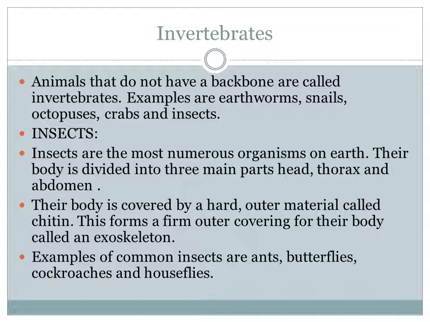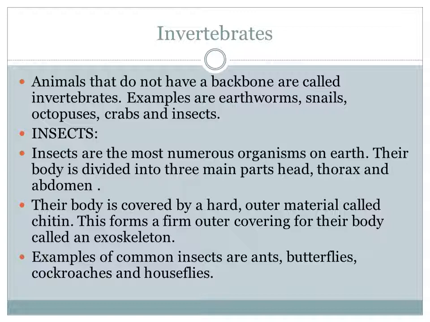Their body is covered by a hard outer material called chitin. If you look at crabs and snails, there is a hard material on their body. It is called chitin. This forms the primary outer covering for their bodies and it is called exoskeleton, because underneath, the body is very delicate.